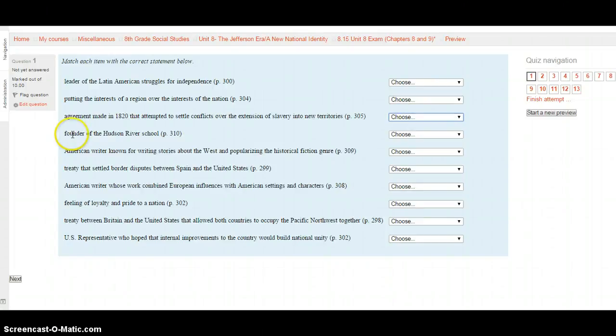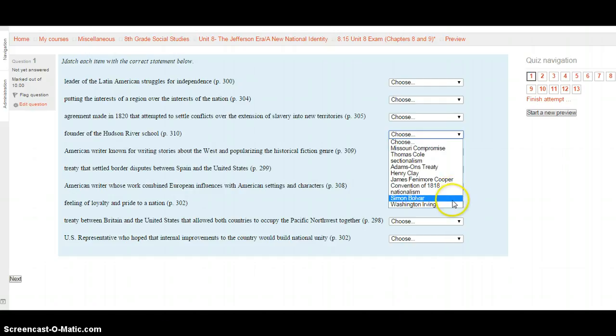After that, you're going to find out who the founder of the Hudson River School was. That is on page 310. And your choices are Missouri Compromise, Thomas Cole, sectionalism, the Adams-Onis Treaty, Henry Clay, James Fenimore Cooper, the Convention of 1818, nationalism, Simón Bolívar, and Washington Irving. Halfway through your matching, good job.